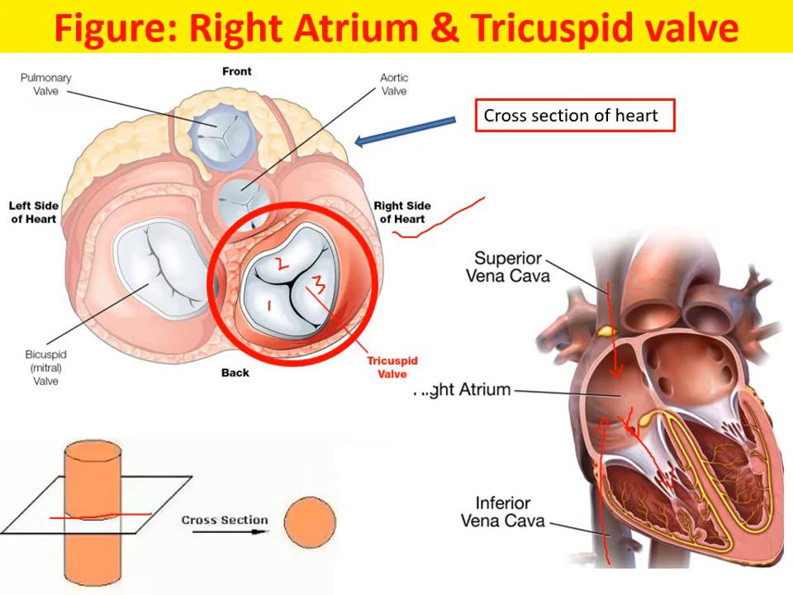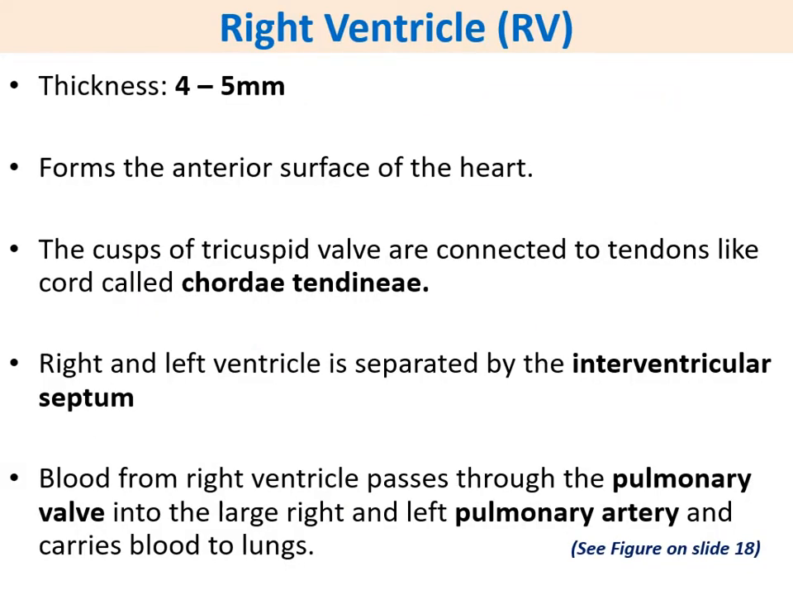Next, the right ventricle. It is thicker, 4 to 5 millimeters. It's thicker than the atrium. It forms the anterior surface of the heart. The cusps of the tricuspid valve are connected to tendon-like cords called the chordae tendineae. Right and left ventricle are separated by the interventricular septum. Blood from the right ventricle passes through the pulmonary valve into the large right and left pulmonary artery, and it carries blood to the lungs. So this will be discussed in the form of figures in the coming slides.